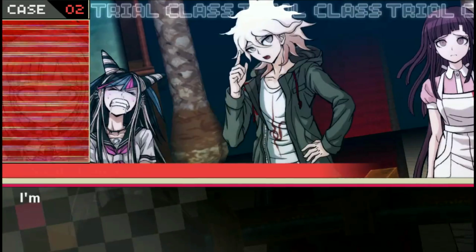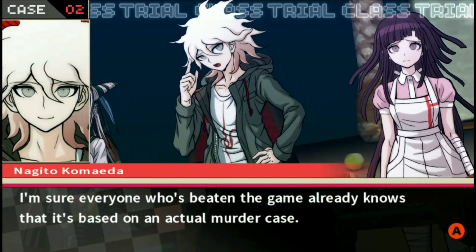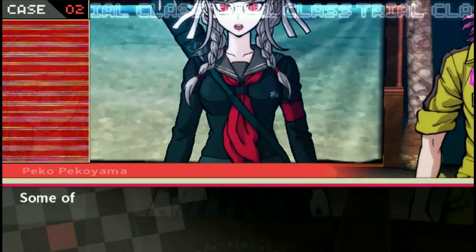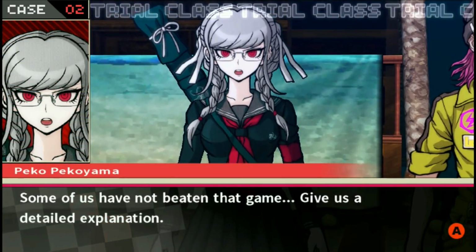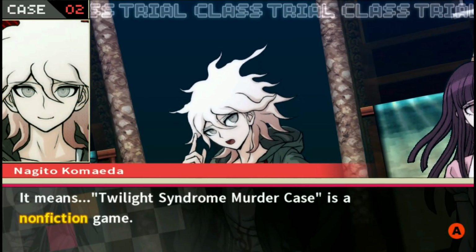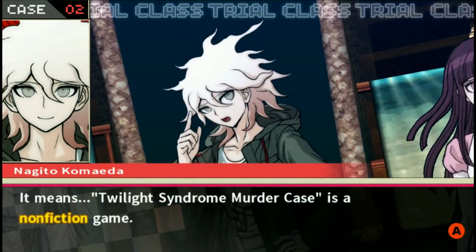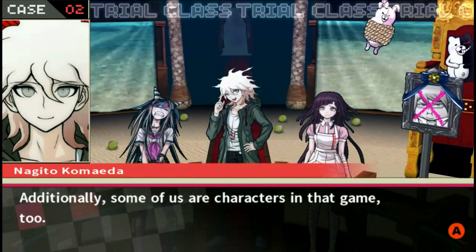Does make sense. I'm sure everyone who's beaten the game already knows that it's based on an actual murder case. Some of us have not beaten that game. Give us a detailed explanation. Can do. It means Twilight Syndrome murder case is a non-fiction game. Exactly. Additionally, some of us are characters in that game too.